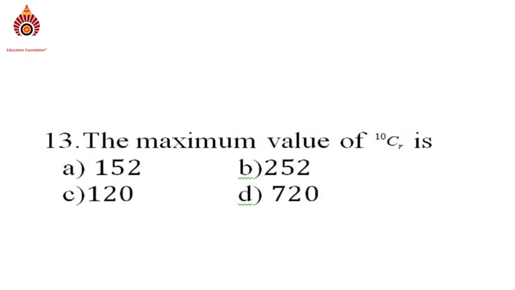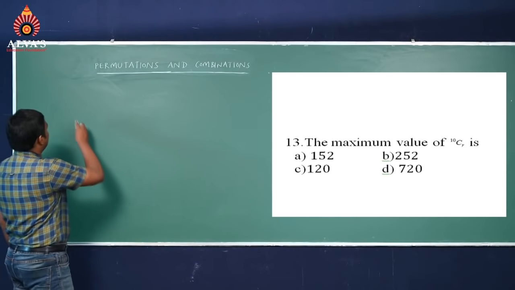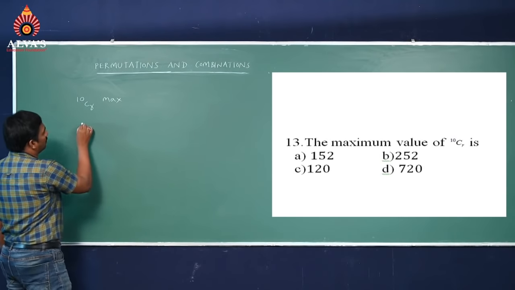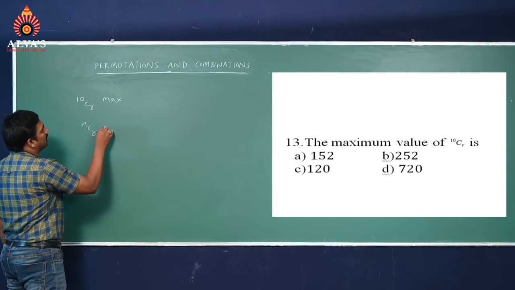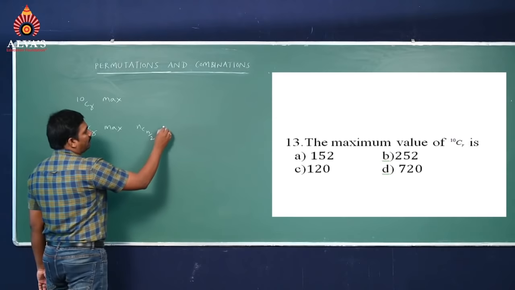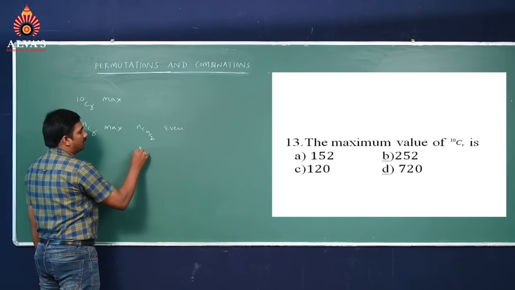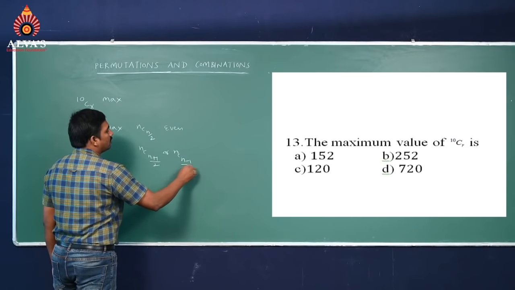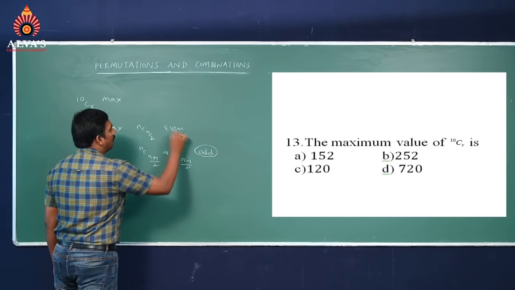See the next question. The maximum value of 10CR is: option A 152, option B 252, option C 120, option D 720. The maximum value of 10CR is what we want. That means here you have to learn the formula. The maximum value of nCr is nC(n by 2) if n is even, and nC((n plus 1) by 2) or nC((n minus 1) by 2) if n is odd.